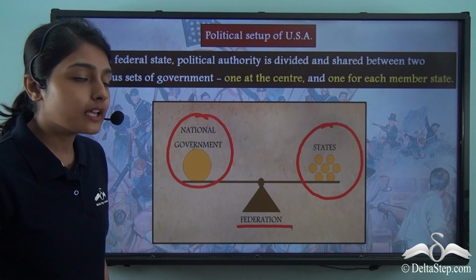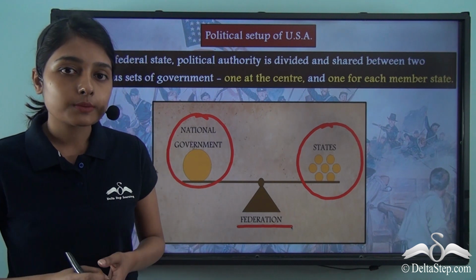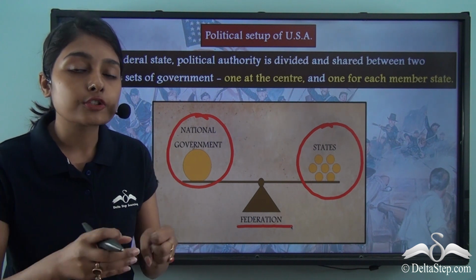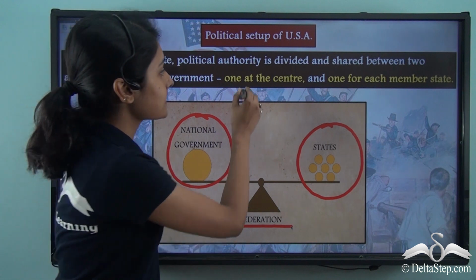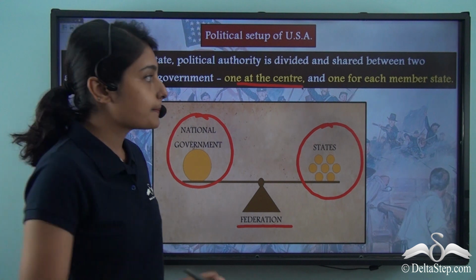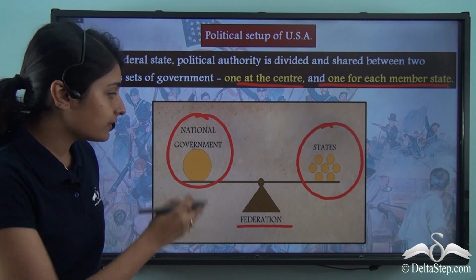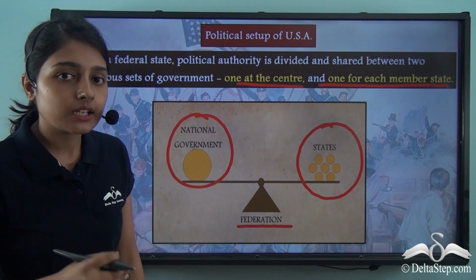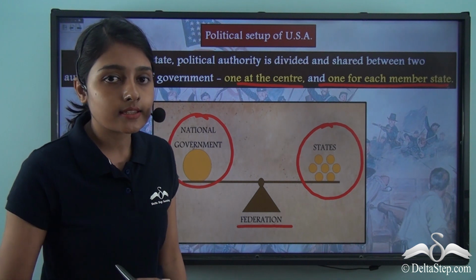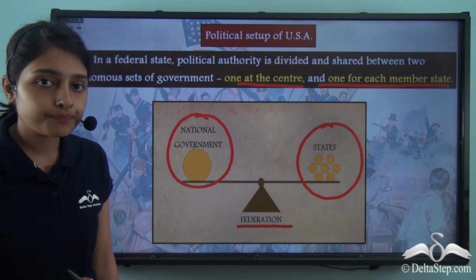Now, how is power divided between these two governments? The national government is also known as the federal government, and it is the central body. That is, it exists at the center. And these various state governments are for each member state. So, power is now divided between this national federal government and the various state governments. Initially, there were 13 states, so there were 13 state governments under the United States of America.